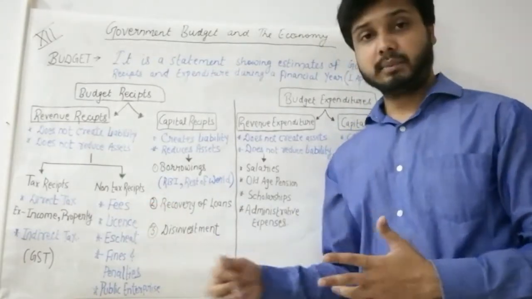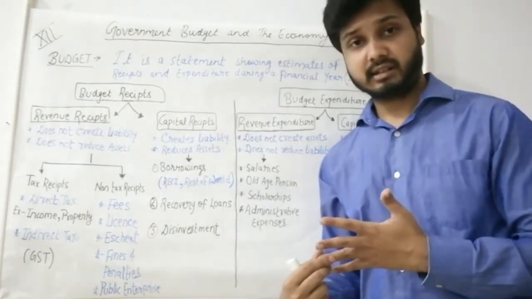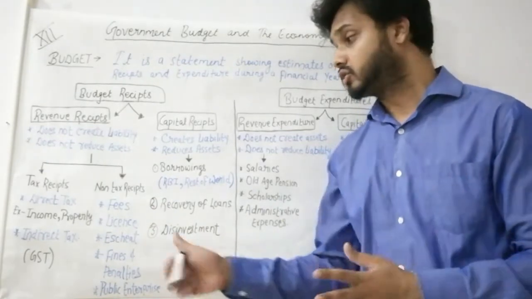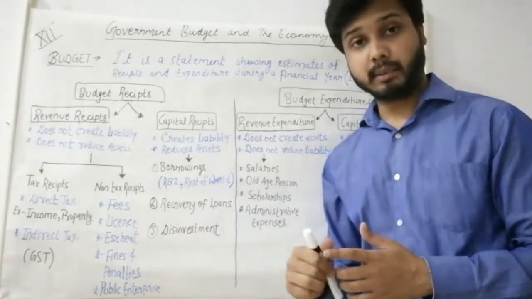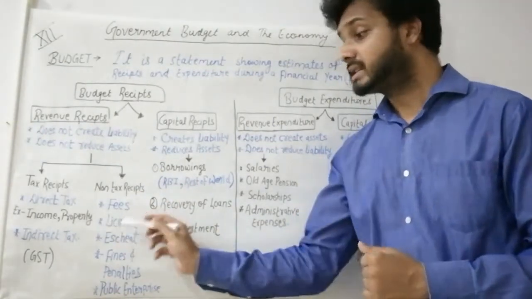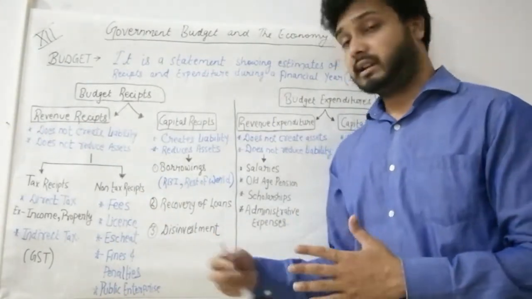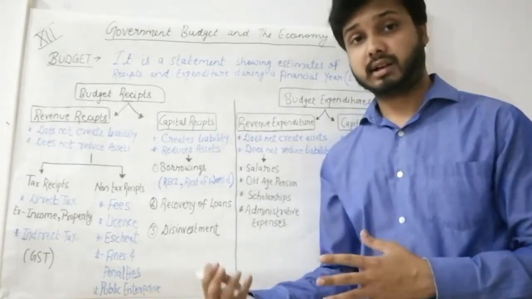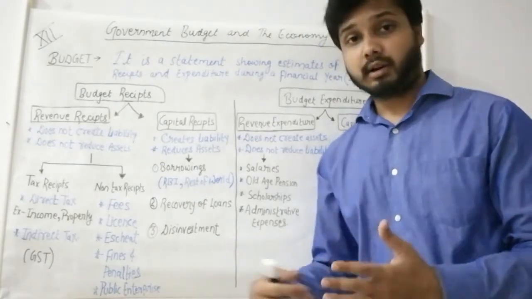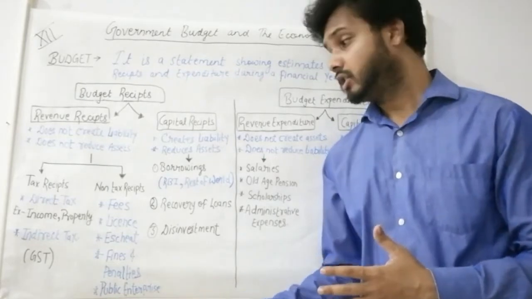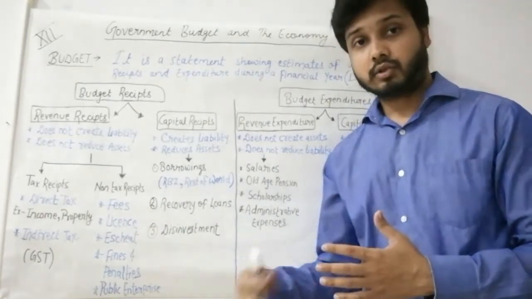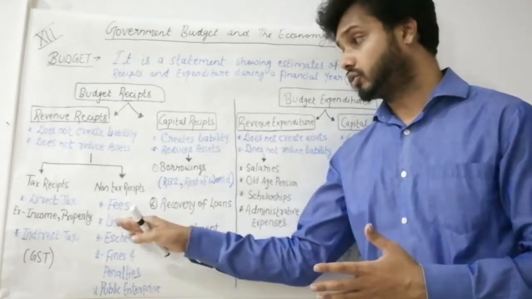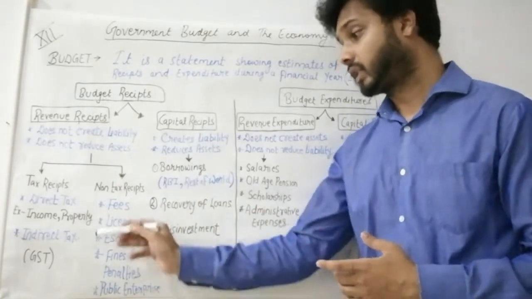Or a birth certificate, whatever certificate you want to make, for all that you have to pay some amount of fees. Second is license. For doing any work, license is required. For riding a vehicle, license is required. When we make license through RTO, that money also goes to government.